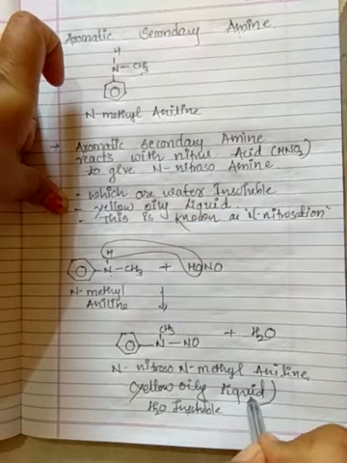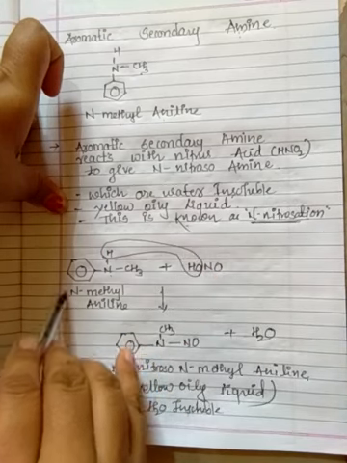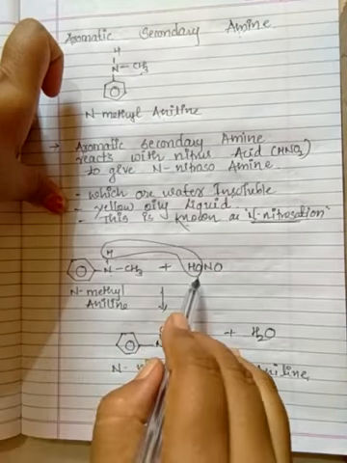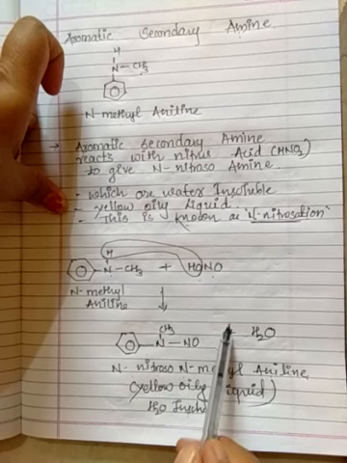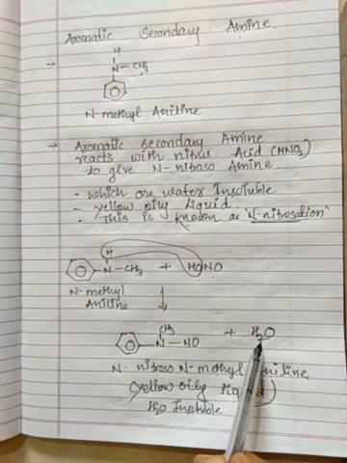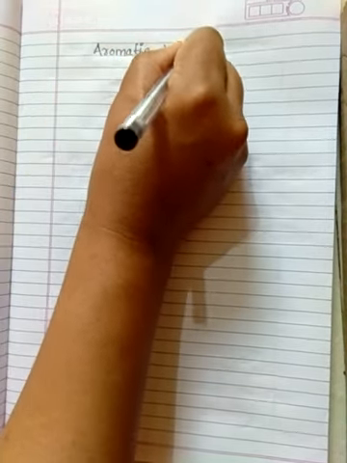Which is water insoluble in nature. Again it is an oily liquid, and again this is known as N-nitrosation, isn't it? So this is our N-methylaniline, reacts with HNO2, HONO I have written over here. Next, what product will we get? N-nitroso-N-methylaniline, and the byproduct is of what? H2O. I hope you have understood this aromatic secondary amine. Now the next part: aromatic secondary we saw, aromatic primary we saw, and now we are going to do aromatic tertiary amine.